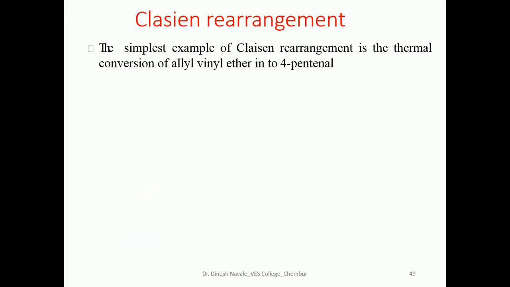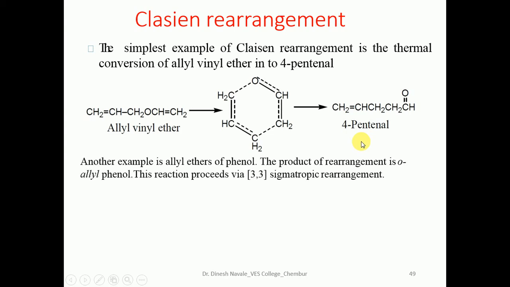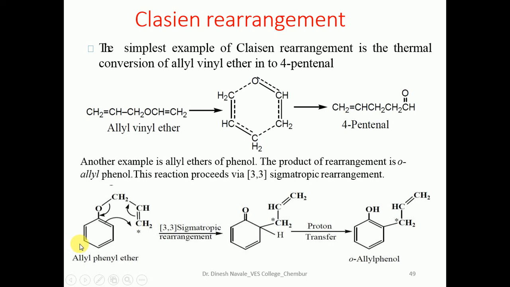What is the Claisen rearrangement? That we have already seen. The Claisen rearrangement involves an allyl vinyl ether, and the formation of an aldehyde will be the product. The Claisen rearrangement either involves an allyl vinyl ether or an allyl aryl ether, and the formation of an allylated phenol will be the product. These reactions proceed via the 3,3 sigmatropic rearrangement. So this is an example of the Claisen rearrangement.